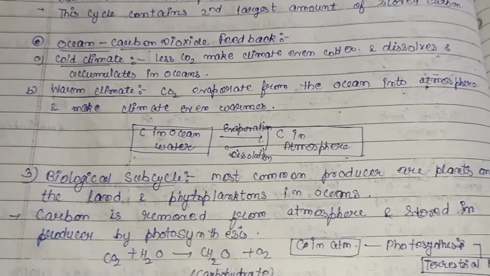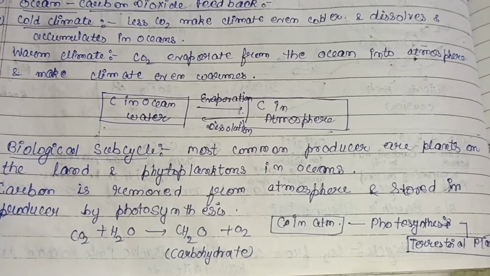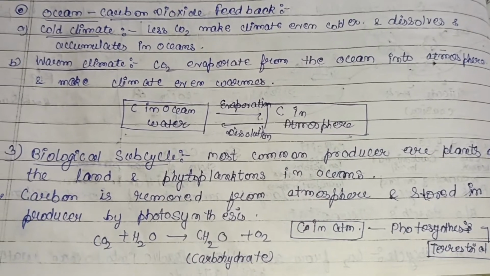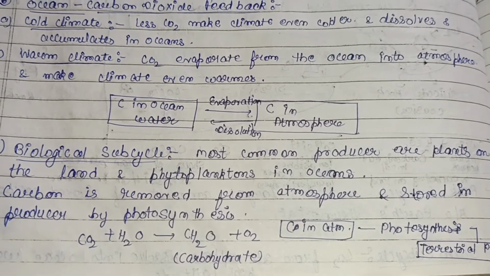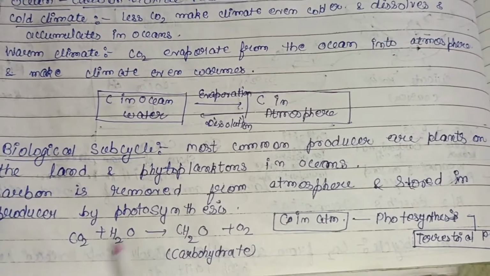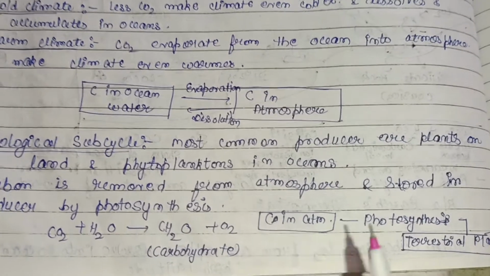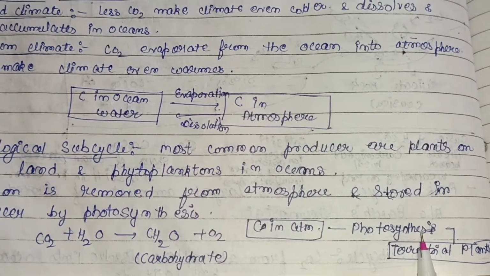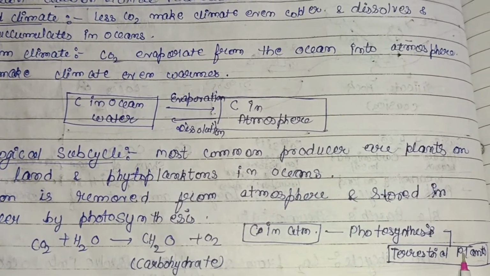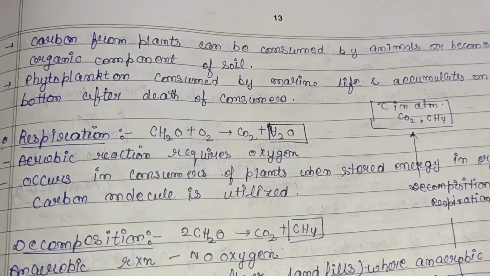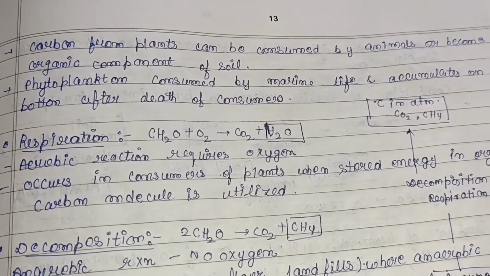Then the biological subcycle. The most common producers are the plants on the land and the phytoplanktons in the oceans, as we know. So carbon is removed from the atmosphere and stored in the producer by the process of photosynthesis. Here CO2 plus H2O gives CH2O, that is a carbohydrate, formed in the plants, plus O2. So carbon in the atmosphere is used by the terrestrial plants to make their food. Then carbon from the plants can be consumed by animals or become the organic component of the soil.